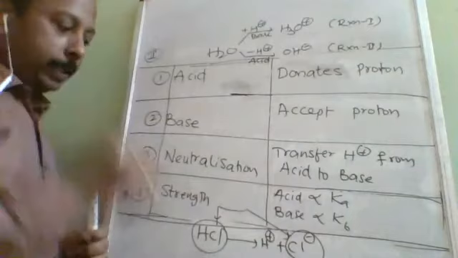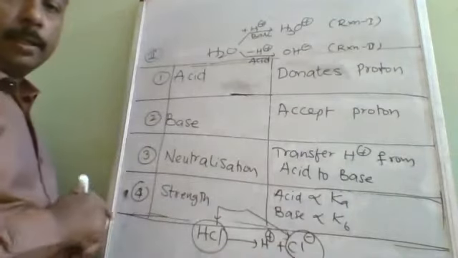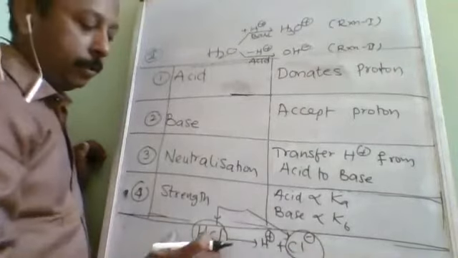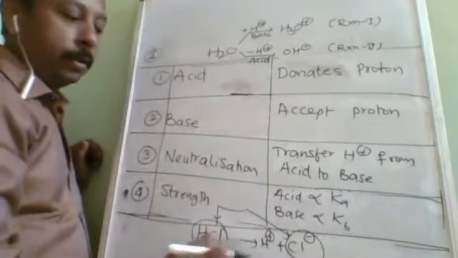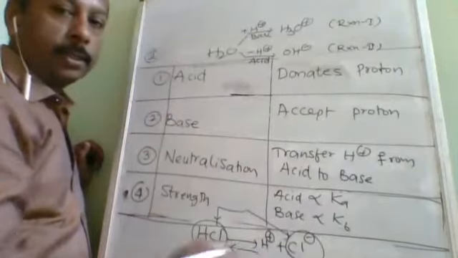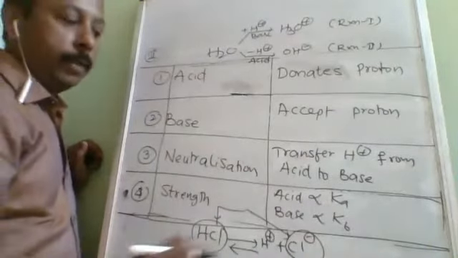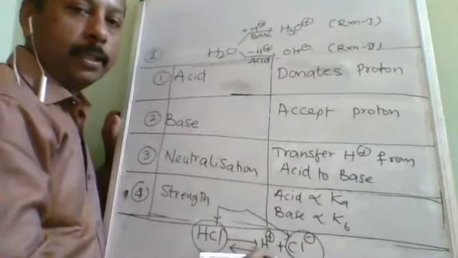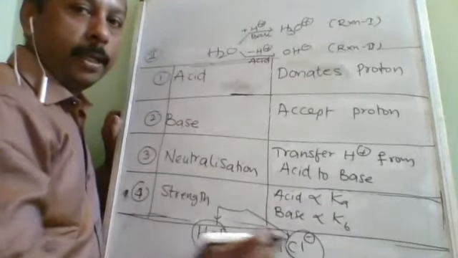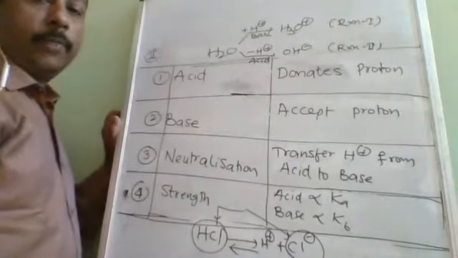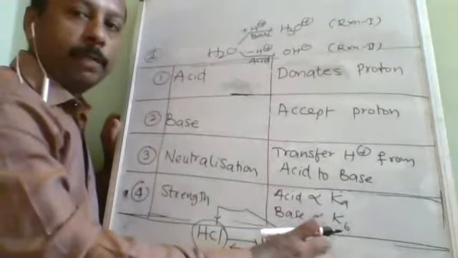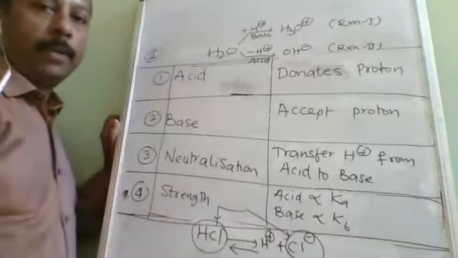Now coming to the strength of conjugate acid bases. Here HCl is a strong acid. That means it goes more in the forward direction only, so there are less or no chances of coming back. That means the tendency of Cl minus to accept H plus is less, but the HCl tendency to donate is very high. That means if the acid is strong, the conjugate base formed by it is going to be weak.